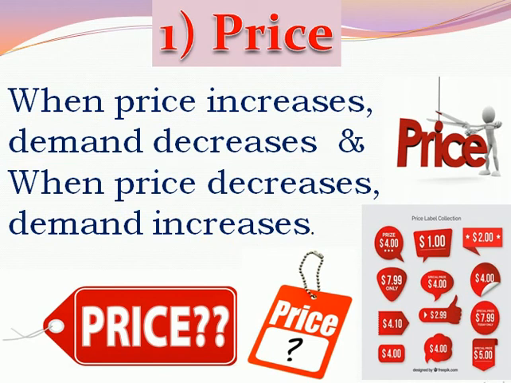First, price. Price is the most important factor which determines the demand of a commodity in the market. For example, when the price of any commodity increases, the demand for that commodity decreases, and when the price of any commodity decreases, the demand for that commodity increases in the market. That's why we can say that price is the most important determinant of demand.